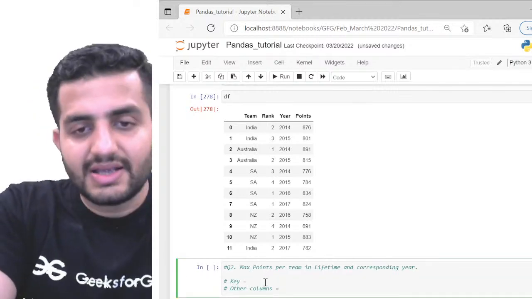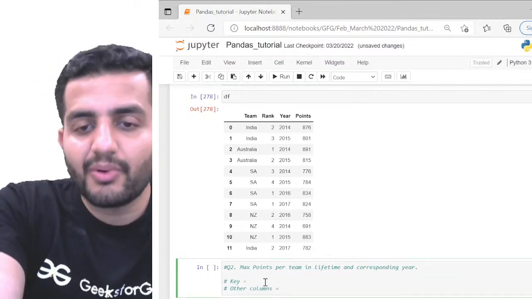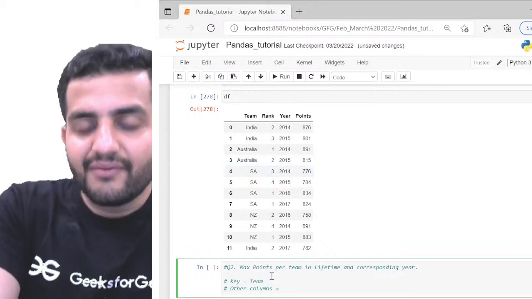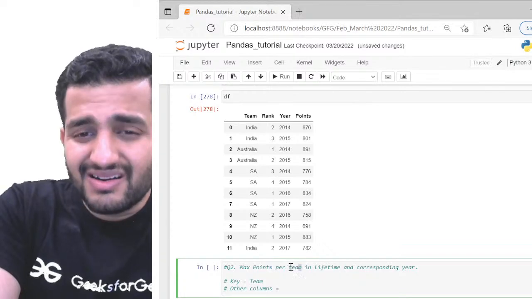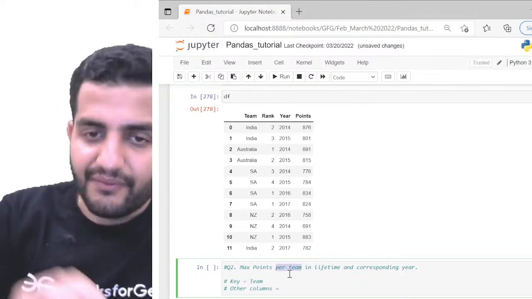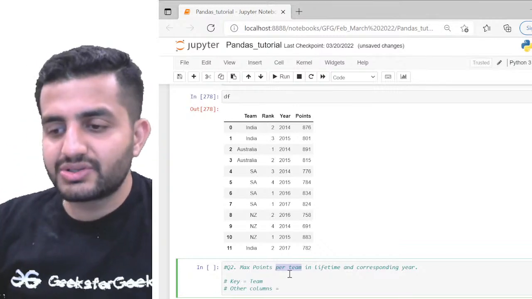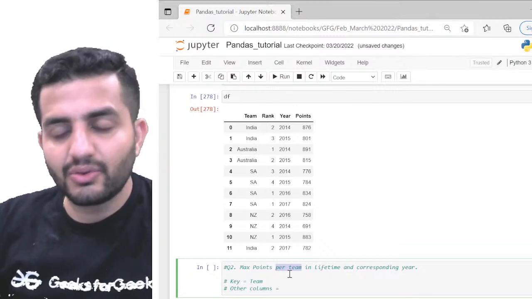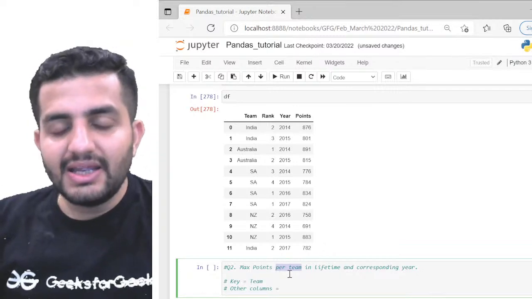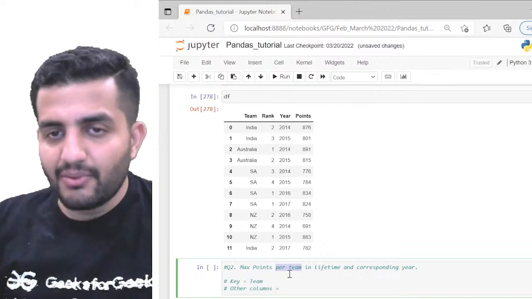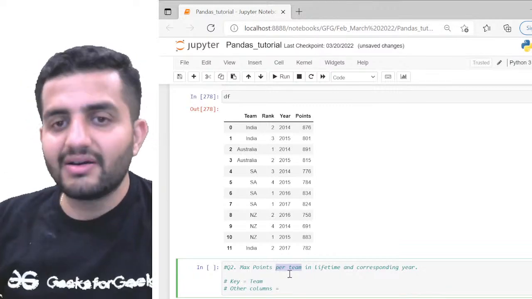Guys, come on. The key here is not points, the key is team. The reason is that I want maximum points per team, so for one team I want one row. Go back to the roots and try to understand the problem. It says per team across its lifetime, irrespective of the year.